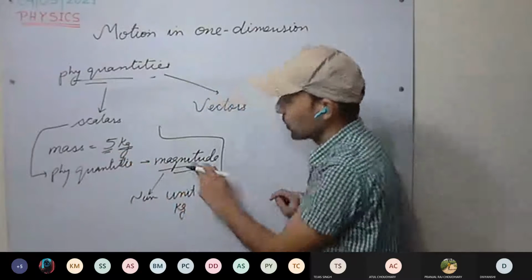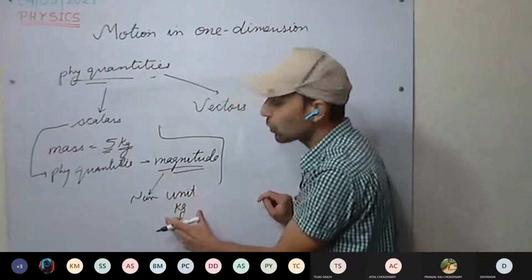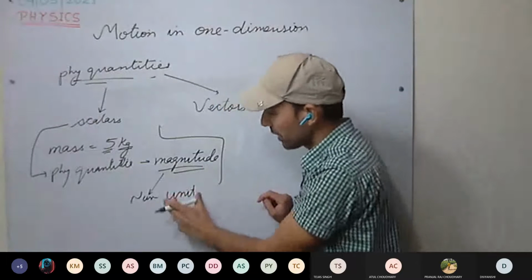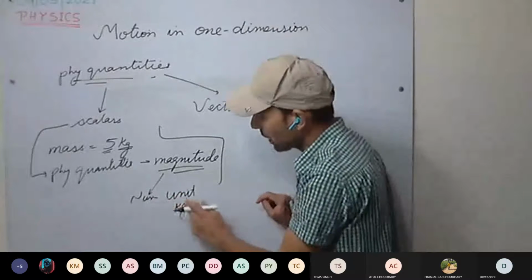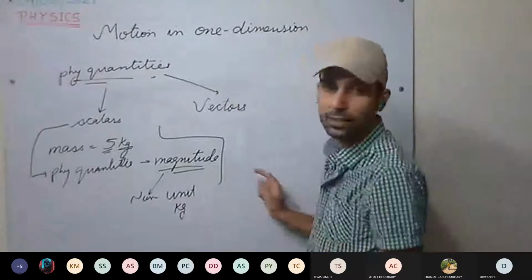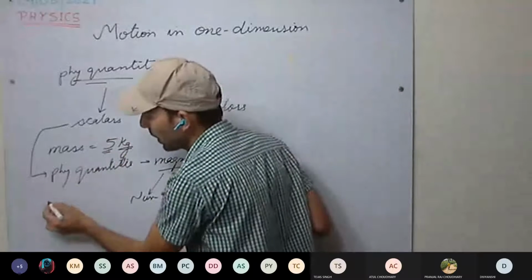So for representing magnitude, we require only two parameters, not quantities. That is the unit and the numerical value, that is how many times this kg is contained. This is clear. These are scalars. What can be examples?